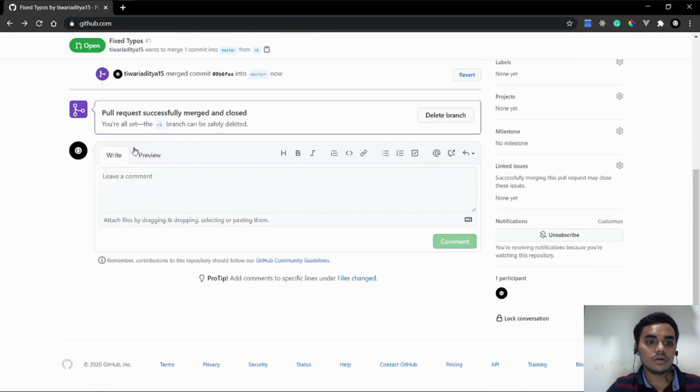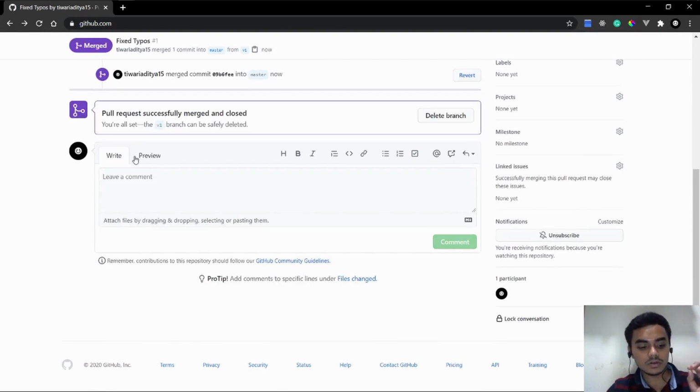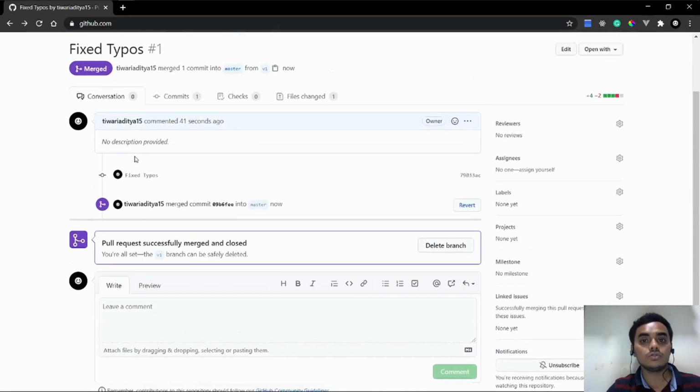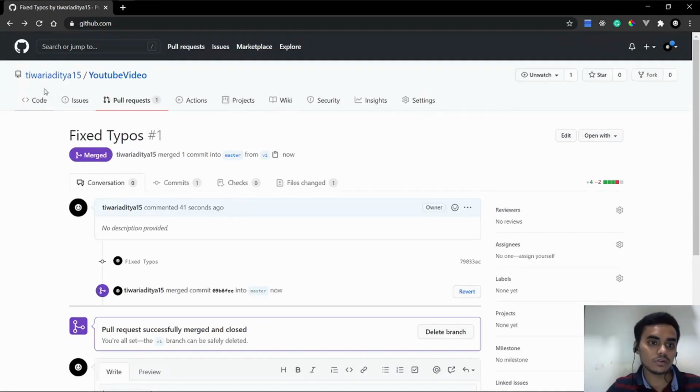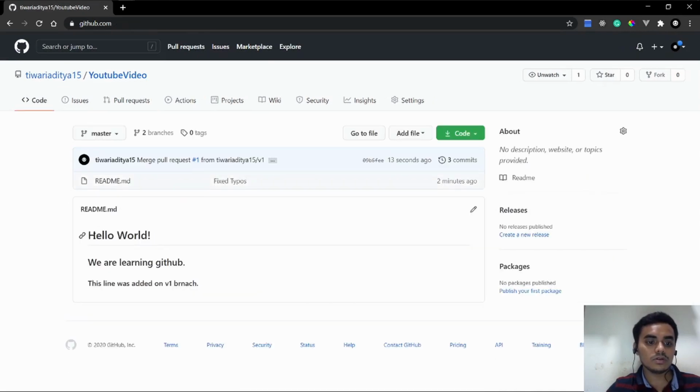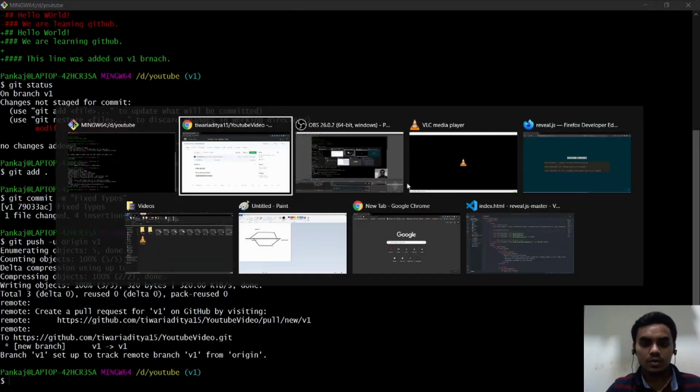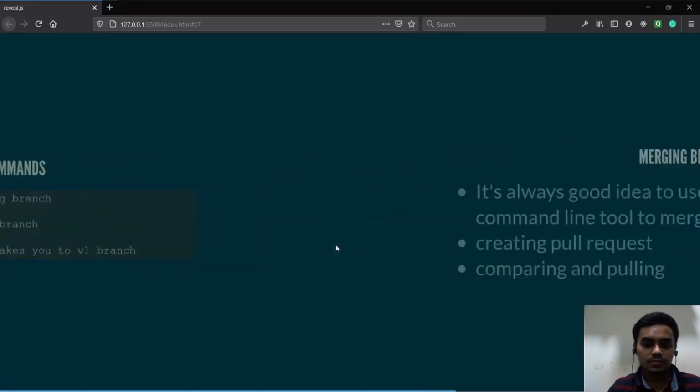Now once this is merged, you remember those typos on the master branch, they should be gone now. So if I go again on the YouTube video, see, the typo is gone. We are on the master branch, not on V1. We are on the master branch, and we are learning GitHub. This line was added on the V1 branch, but still we are on the master branch. So this is how branching works.